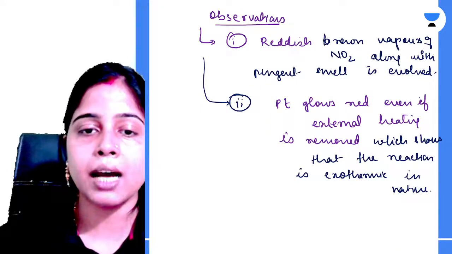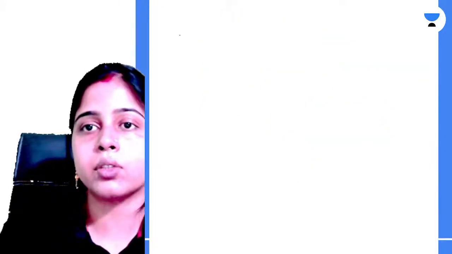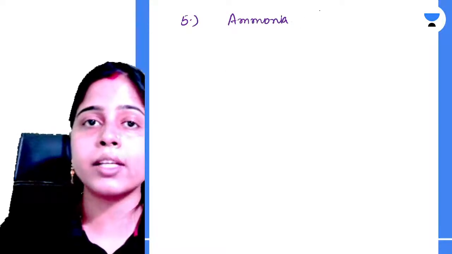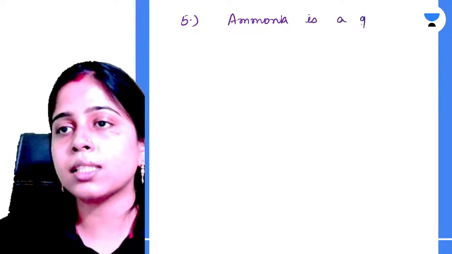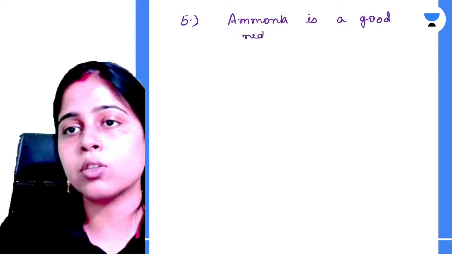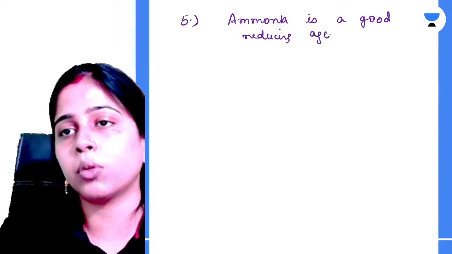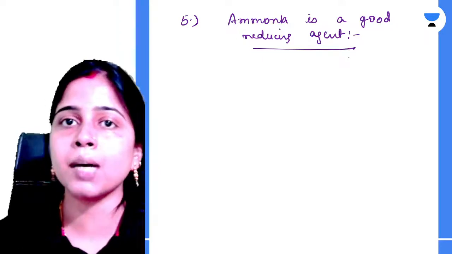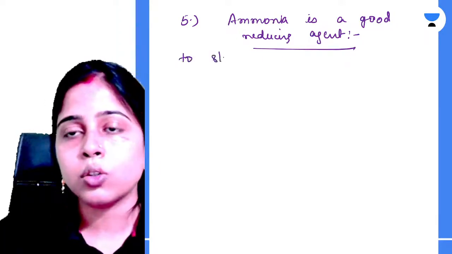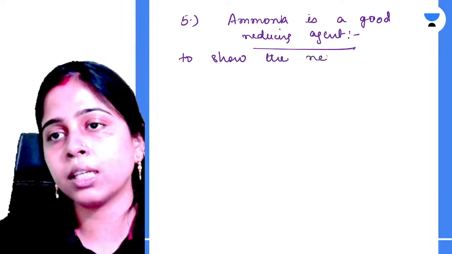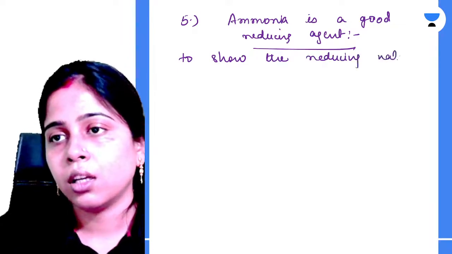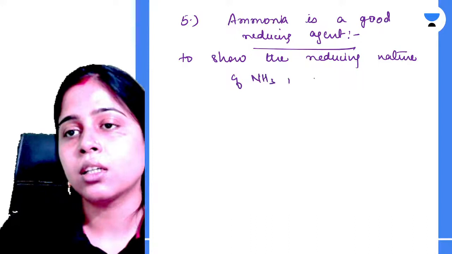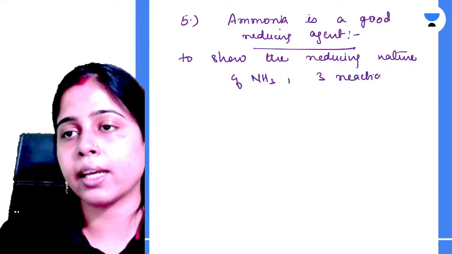Now after this we will have your ammonia as a reducing agent. Fifth number is that ammonia is a very good reducing agent. This is the fifth chemical property of ammonia. Now to showcase the reducing nature of ammonia, we have some reactions. Okay, to show the reducing nature of ammonia, we have particularly three reactions.